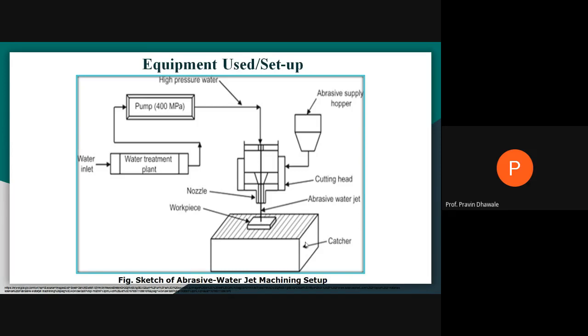Right? And this will be the catcher. The catcher is nothing but one kind of a storage tank which is filled with water. When you cut this material, this high velocity jet will no doubt cut the workpiece into two halves. But when it passes through the workpiece, because of its high velocity, it may damage the base of the catcher. For that purpose, it is filled again with water, so that the velocity of the abrasive water jet is neutralized before it reaches the base of the catcher surface.